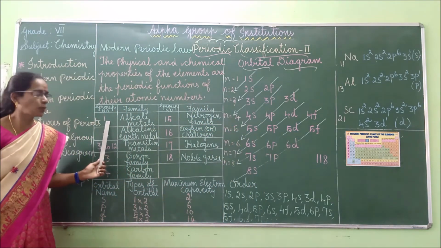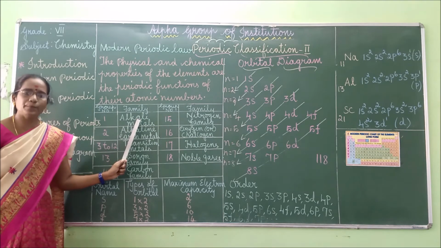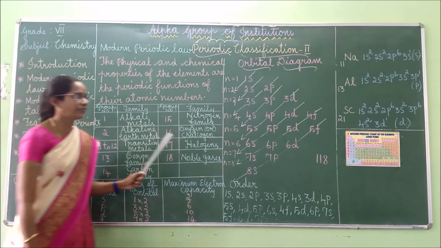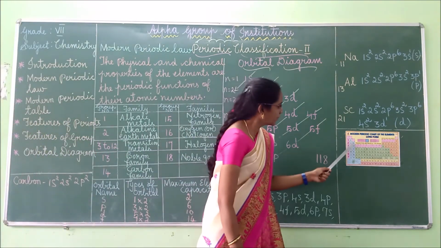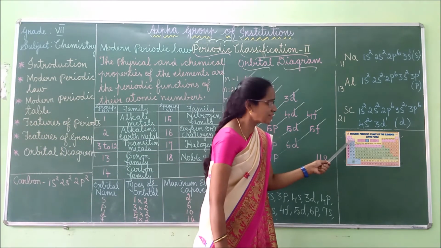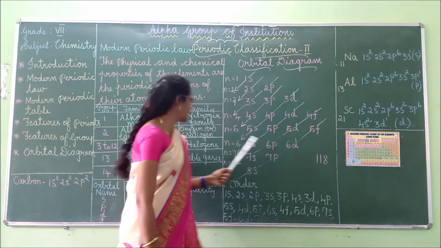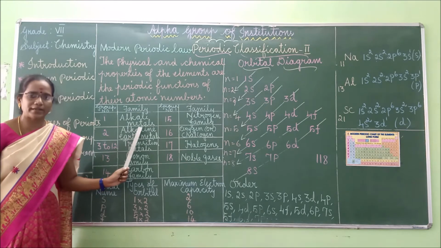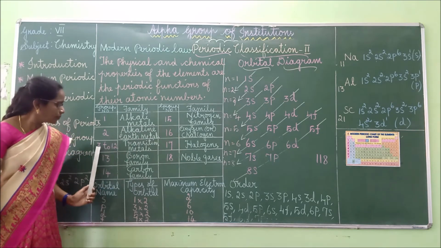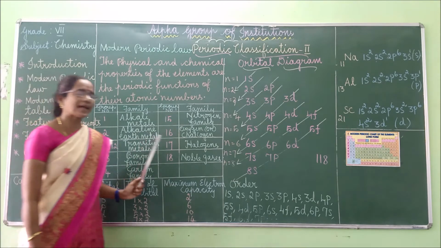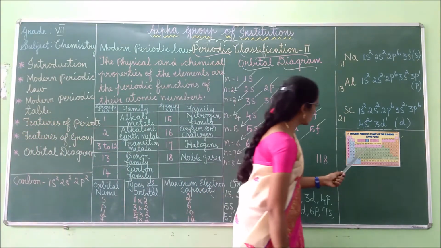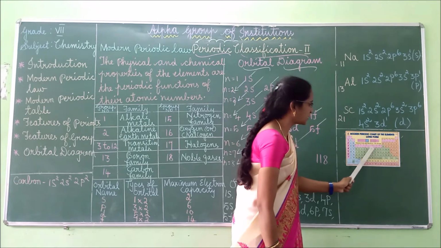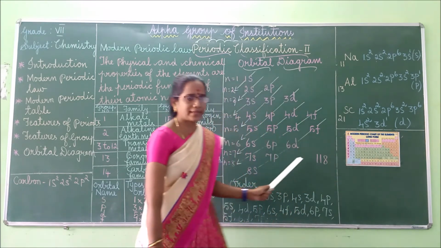The first group is called the alkali metal family, and the second group is called the alkaline earth metal family. Groups 3 to 12 are called transition metals. So this is group 3, and groups 3 to 12 are called the transition metals, right?